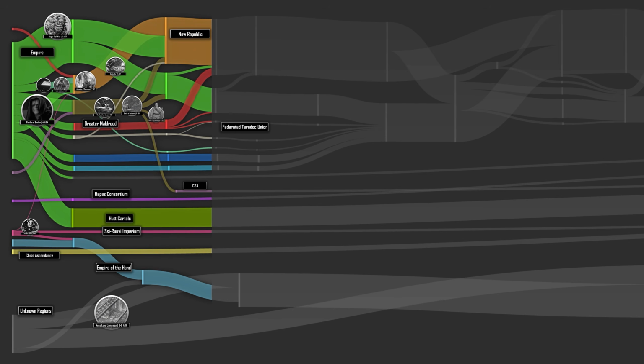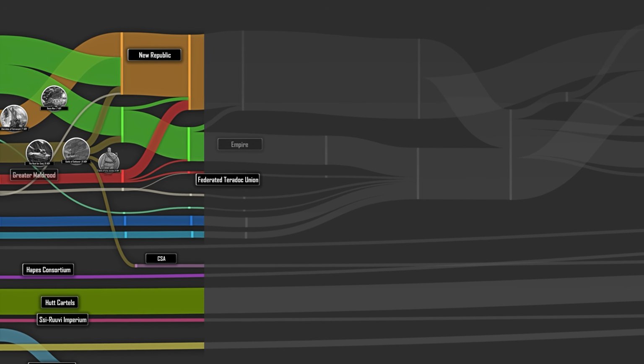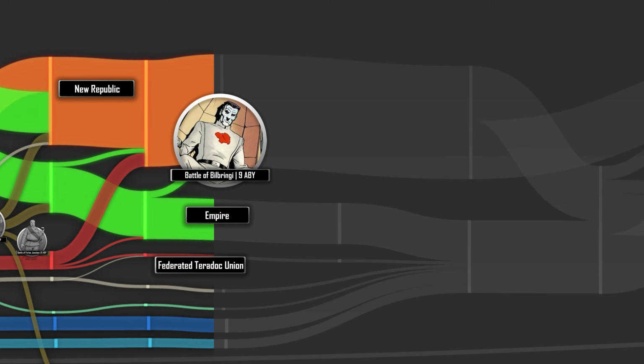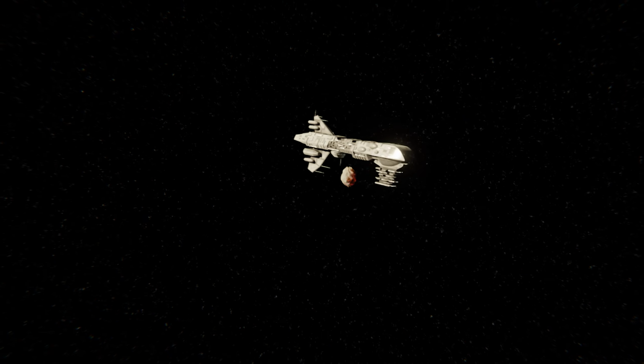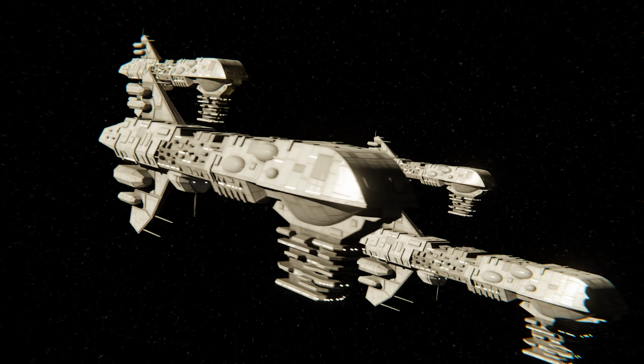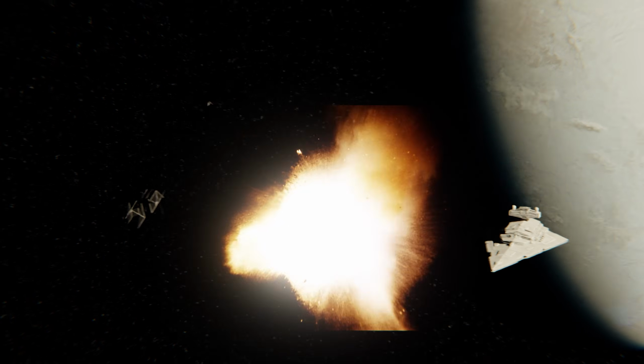Getting back to the known galaxy as we head into 9ABY, this is the year where Thrawn himself took over the Empire and launched his campaigns against the New Republic. Over the course of this campaign, a massive proportion of the New Republic territory was taken by him, and he actually gained the tacit support of many remaining Imperial warlords. However, it was over almost as quickly as it started, once the Grand Admiral was assassinated by his bodyguard Rook.